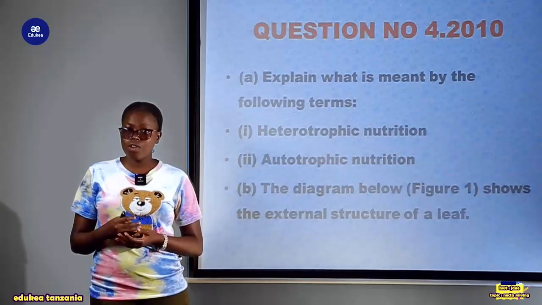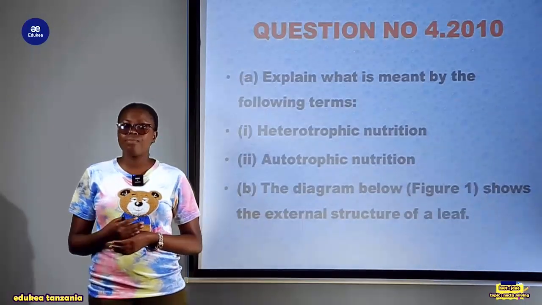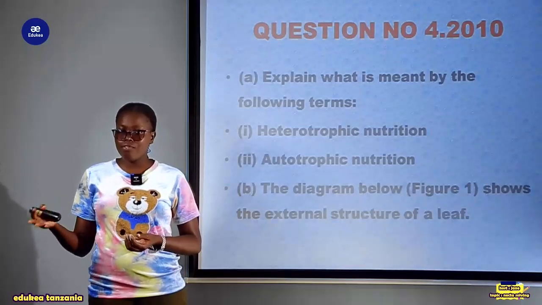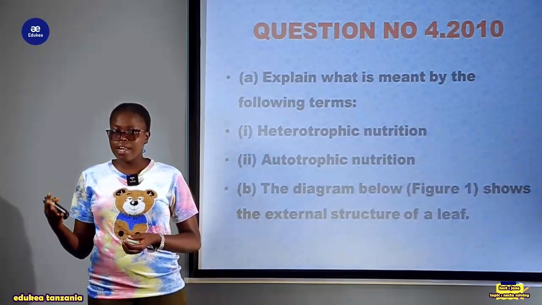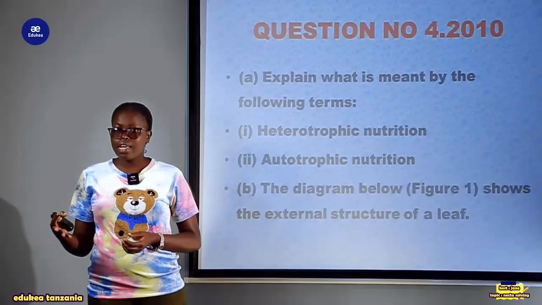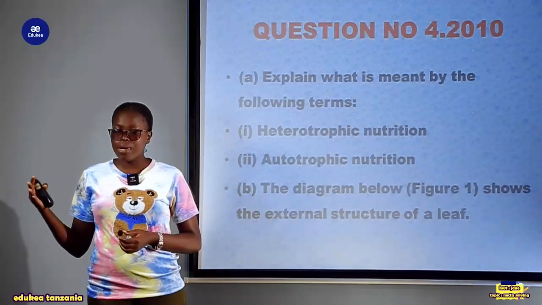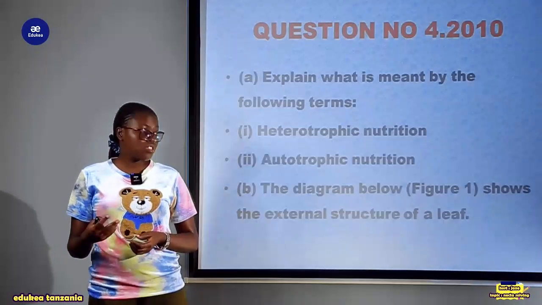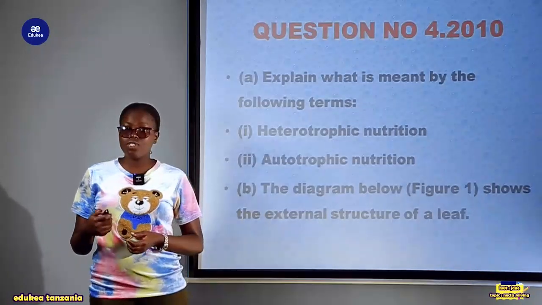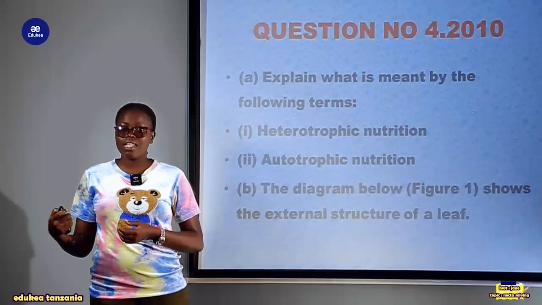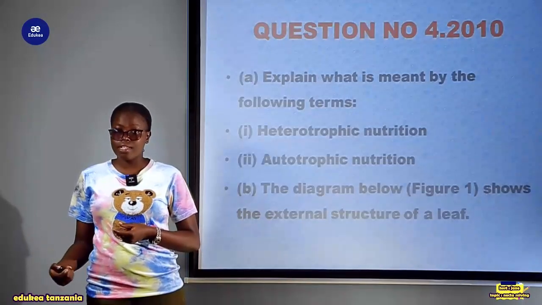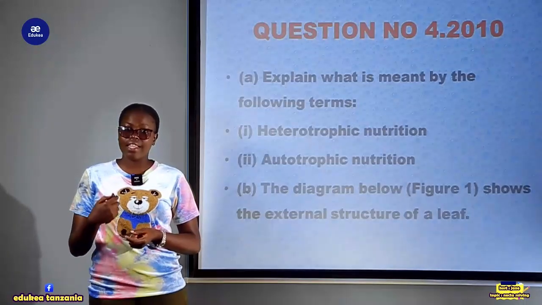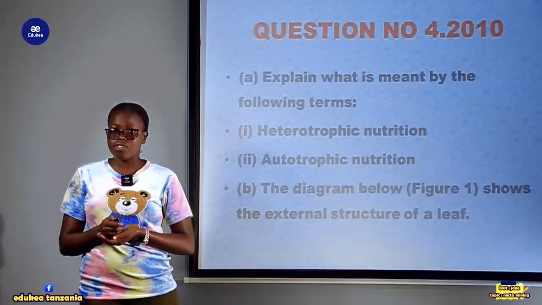When we talk about heterotrophic nutrition, this is a form of nutrition in which organisms depend on other food sources, or organisms which tend to depend on other organisms to get their nutrients. While autotrophic nutrition, these are the nutrients which are produced by the plant, known as the autotroph, through the process of photosynthesis.